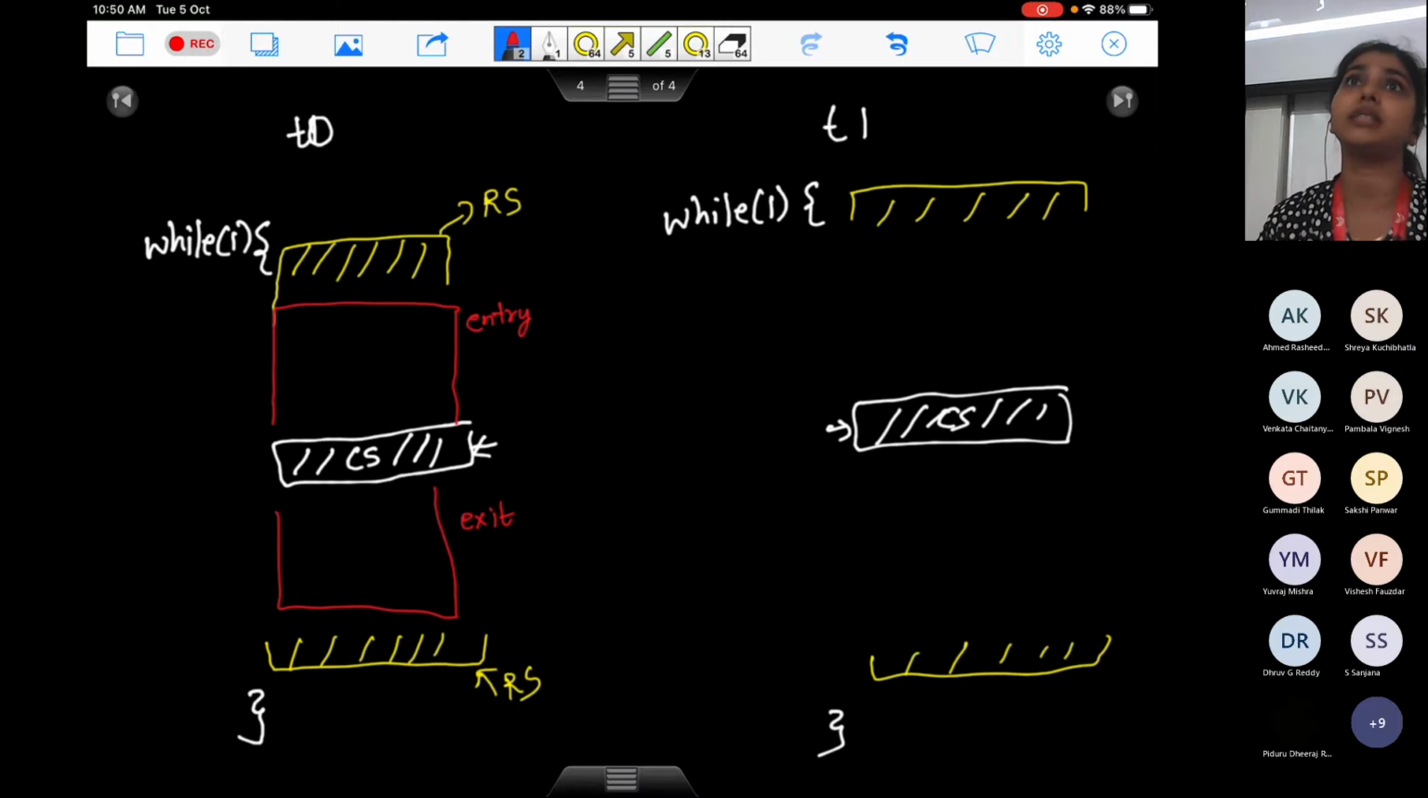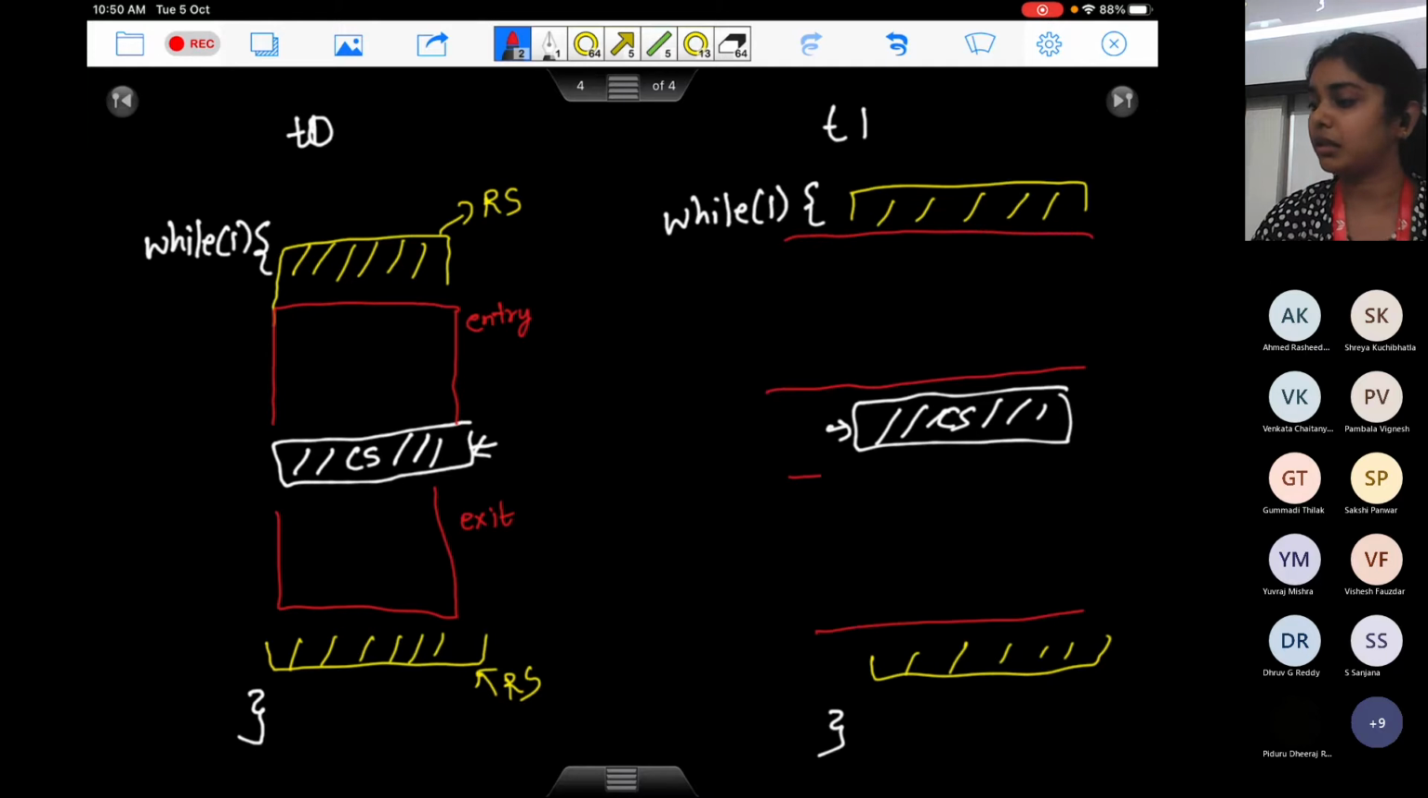And we have seen various ways yesterday which failed. Here also I'm going to have this entry section here and exit section here, right? So just to make them easy, let me call the remainder section R, the critical section C. Let's represent the entry section by E meanwhile and the exit section by X.